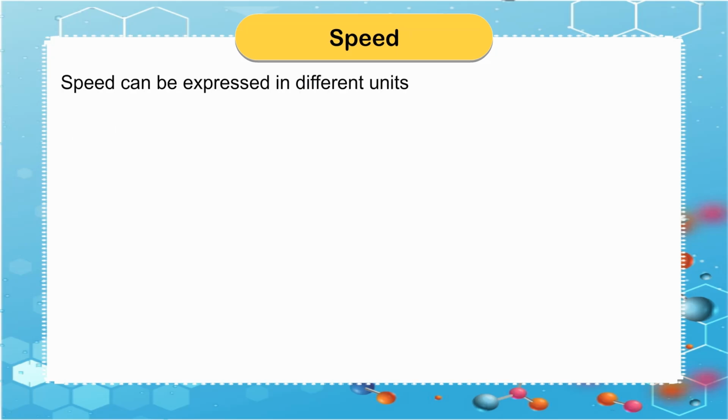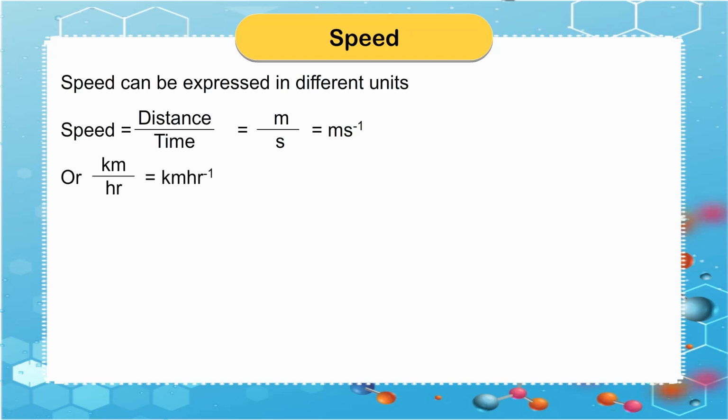Speed can be expressed in different units. Speed = distance/time = m/s = m s^-1, or km/hr = km hr^-1.